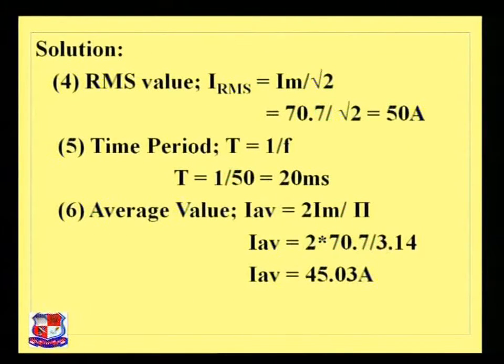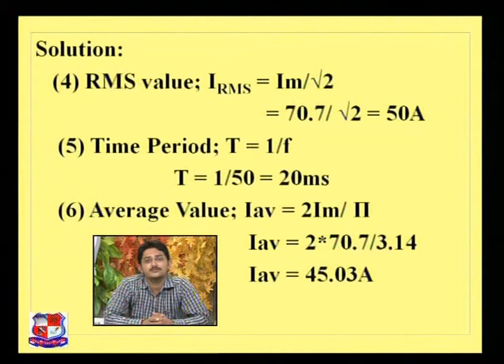Now the time period, that is T equals 1 by f. As we already proved, the frequency for that circuit is f equals 50 hertz. So by taking the ratio, T equals 1 by 50 equals 20 millisecond.